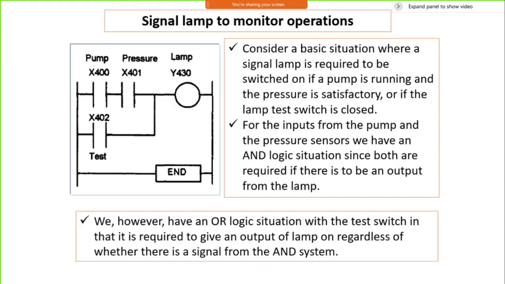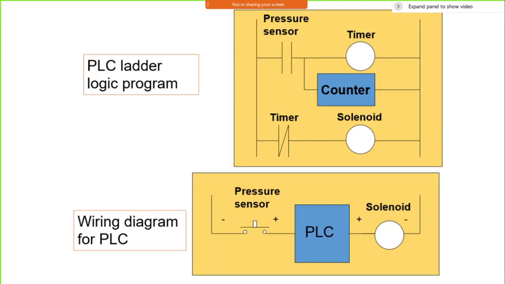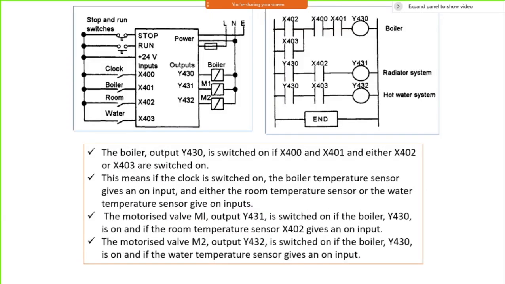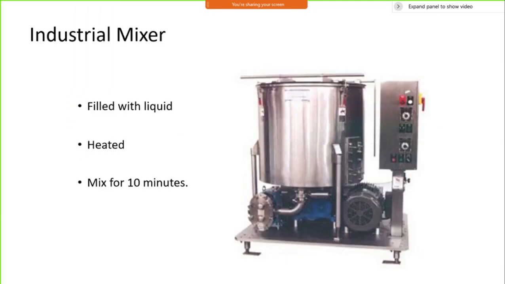I'll take up one simple example so that we can start programming. This is a typical industrial mixer. You need to operate this industrial mixer in 3 steps. One, it is to be filled with a liquid, it is to be heated, and the mixer is to be started for 10 minutes. That is what is typically needed.